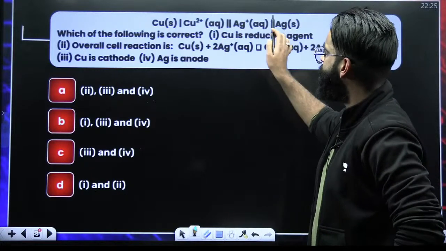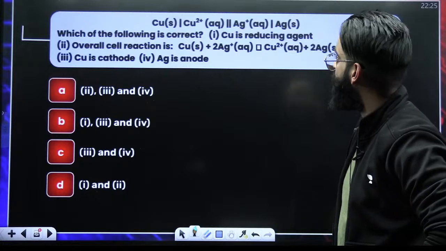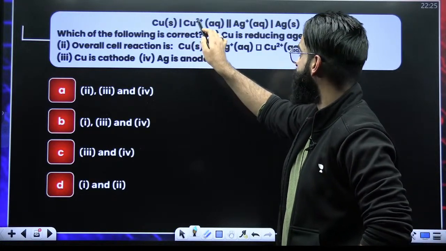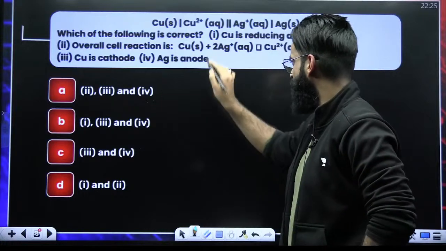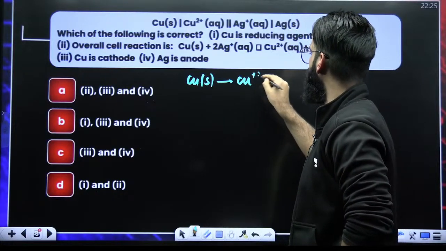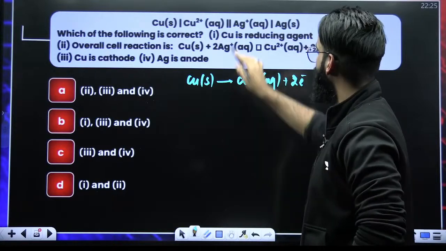This is the cell. Which of the following is correct? First of all, let me write the cell reaction. Copper into Cu2+, Ag+ into Ag. So reaction at anode: copper solid is getting converted into Cu2+ aqueous plus 2 electrons. What about cathode?